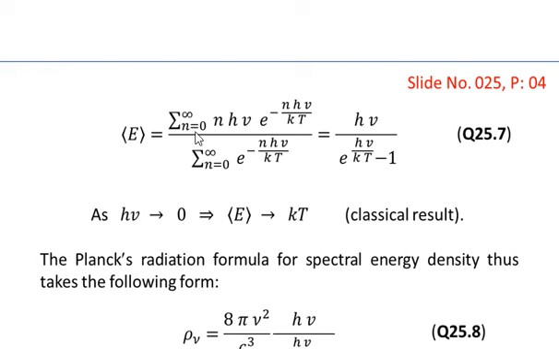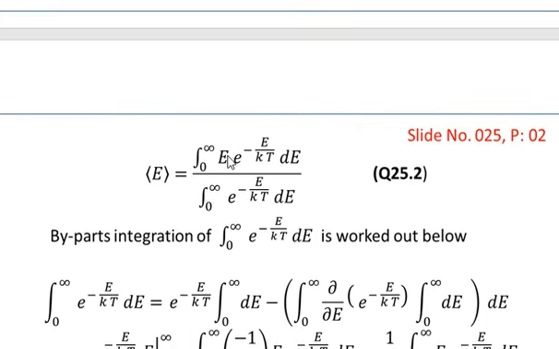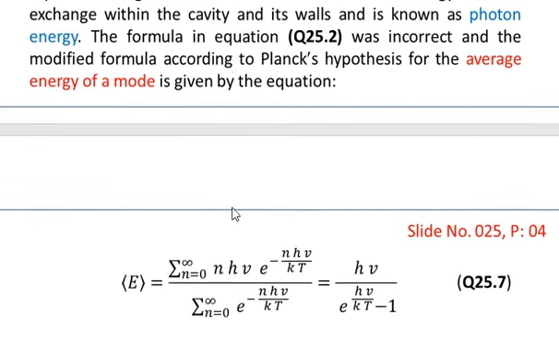So in the numerator we have the summation from n equal to 0 to infinity of n into h nu into e to the power minus n h nu over kT, divided by the summation with respect to n from 0 to infinity of e to the power minus n h nu over kT. If you compare this with the earlier formula, here we have substituted E is equal to n h nu. So we are actually using the same formula, but here we are using the energy not in the continuous form but in the discrete form.